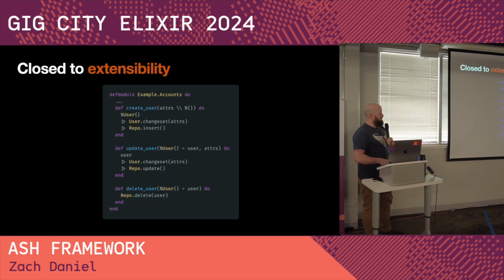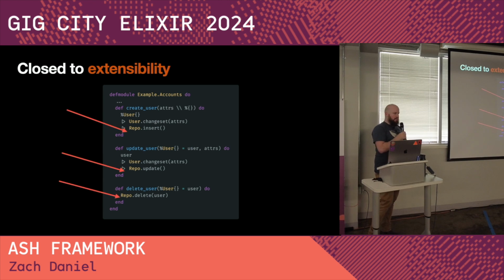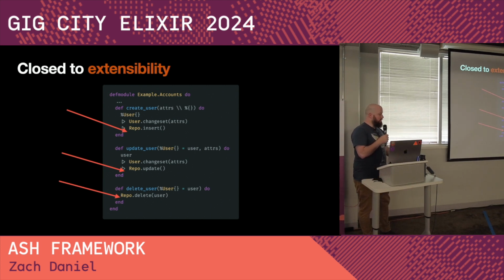So, closed to extensibility. This is the sort of thing that you get if you were to generate a Phoenix context. But what if you want to add analytics code, where every time something happens with a user, you send off data to your analytics platform, or you audit log it? Well, you have to add code to all three of those places. There's no other way to do it. Well, maybe you could go to your repo and modify your repo.delete to check and see what you're deleting, and if it's a user, then do analytics code, but definitely don't do that. So this is, in a way, closed to extensibility. You have to modify a bunch of different places to extend some part of your domain.